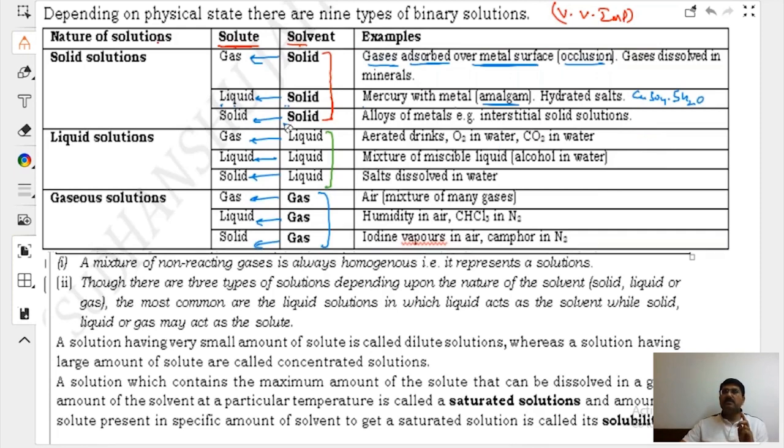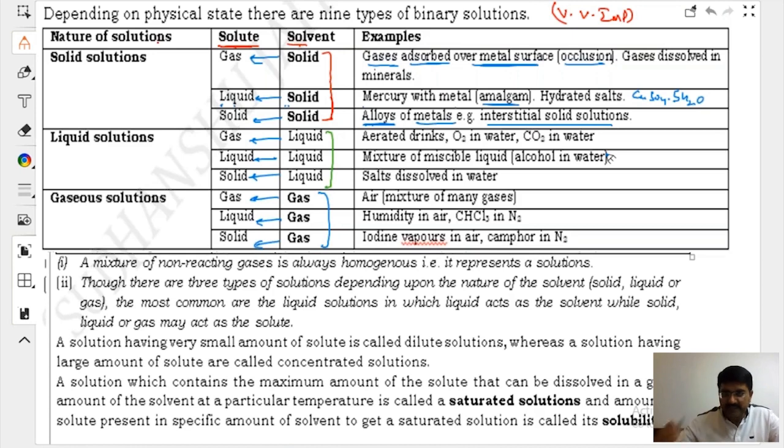Solid in solid. An example is alloys of metals. For example, interstitial solid. What are interstitial solids? An alloy in which another metal or another compound is present in between, in the empty spaces.